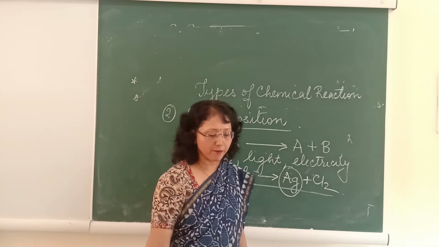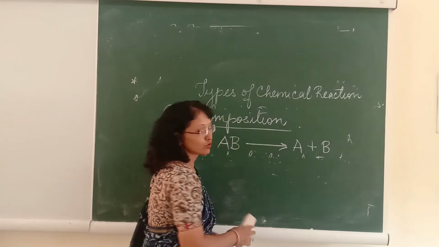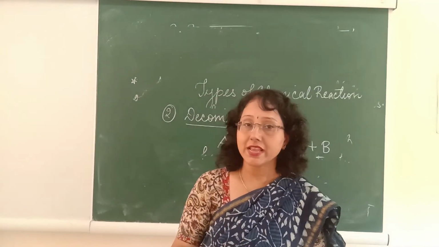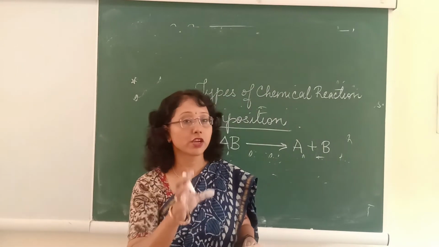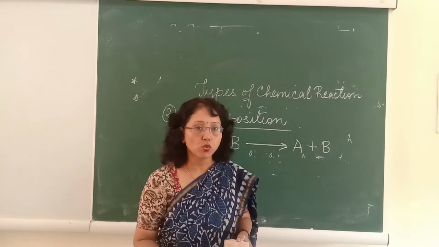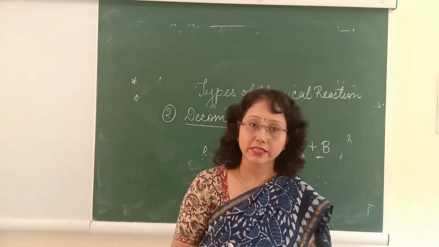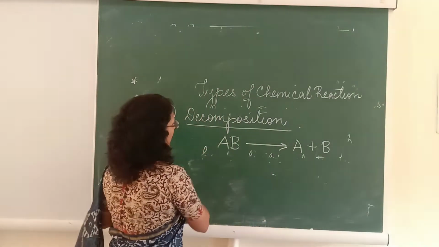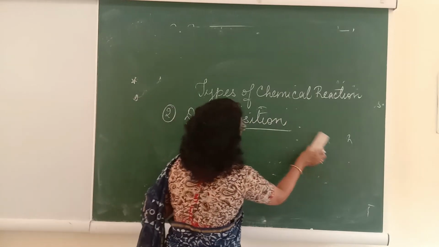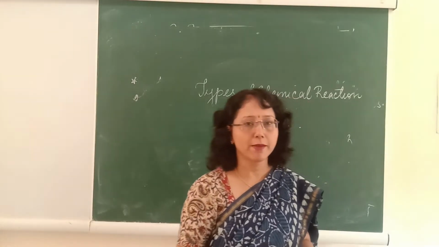The same kind of decomposition takes place in your body also, like the digestion of food. When the food you are eating undergoes digestion, the carbohydrates you are eating decompose into glucose, and the proteins you are eating decompose into amino acids. So basically the key reaction for the decomposition reaction is that AB will dissociate or decompose into A plus B.